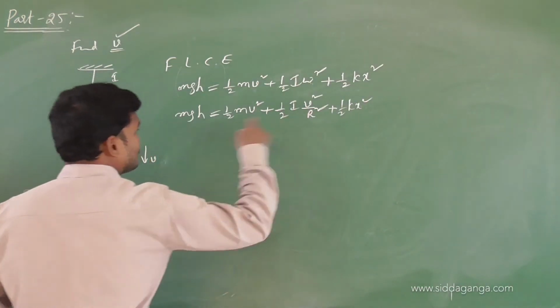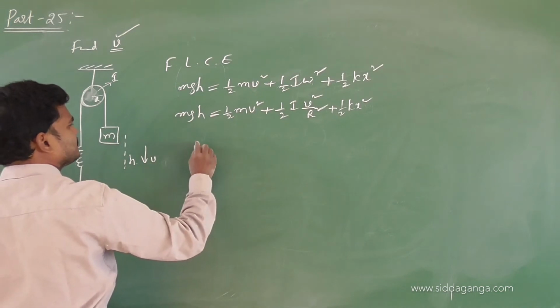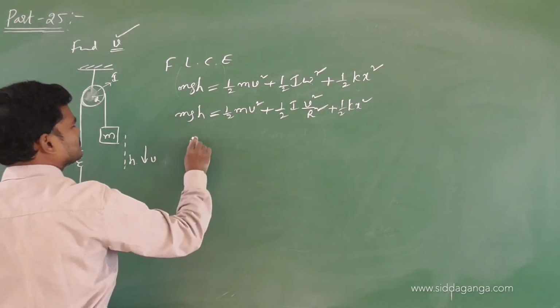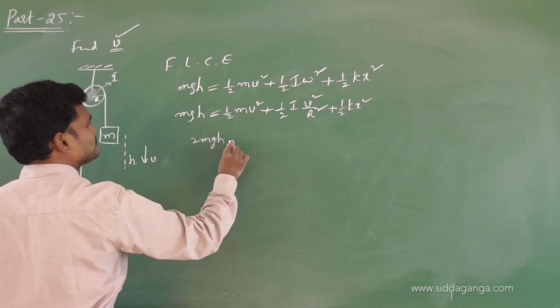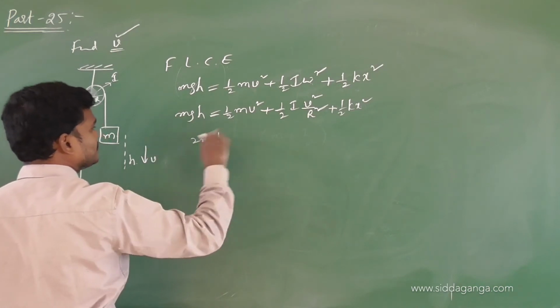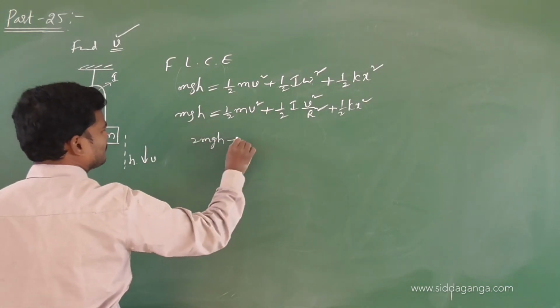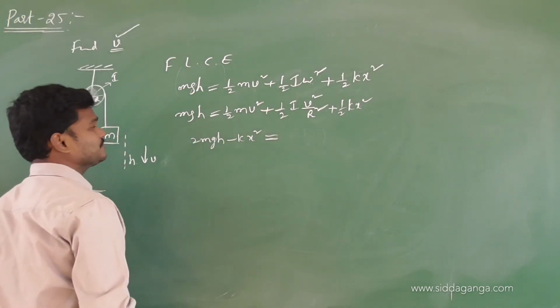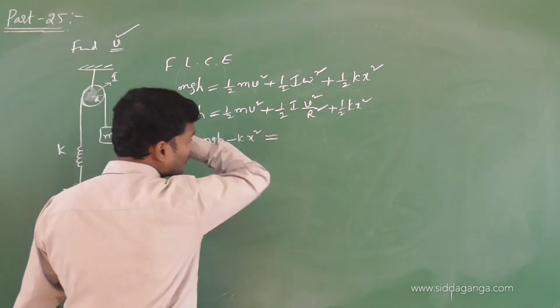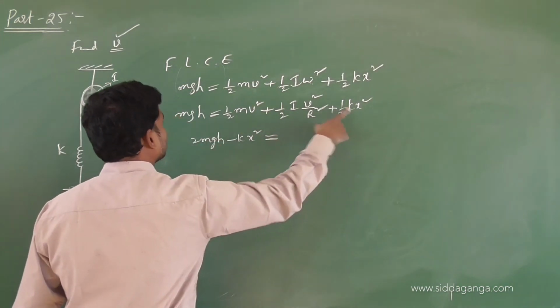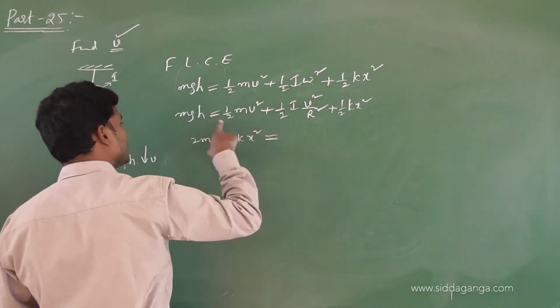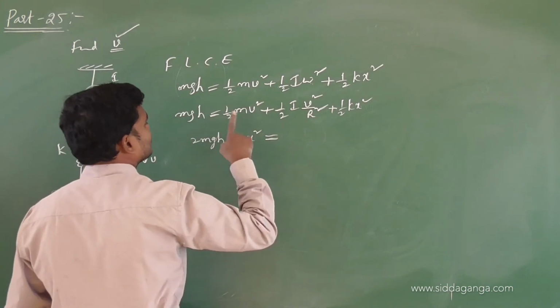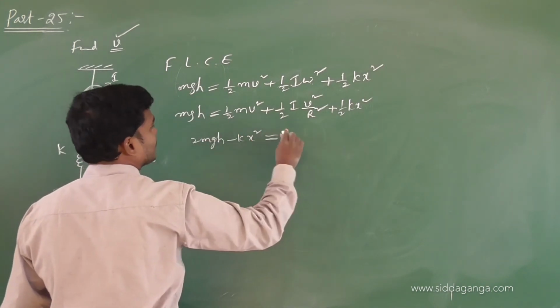So take half kx square to the left and take this 2 first, 2mgh minus kx square.